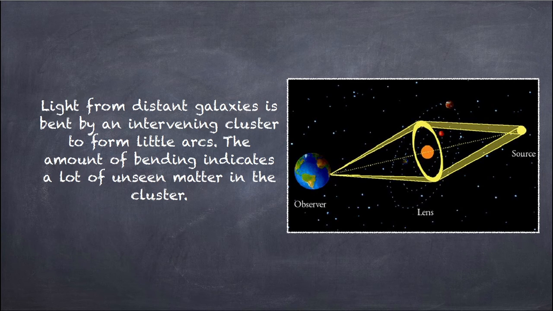And the other thing is gravitational lensing, as my friend Roshan talked about. The light coming from a distant galaxy is bent by an intervening cluster to form little arcs, as light is also affected by gravity and bends around heavy objects. So those objects bend the light, and the amount of bending indicates a lot of unseen matter in the cluster. Next slide.